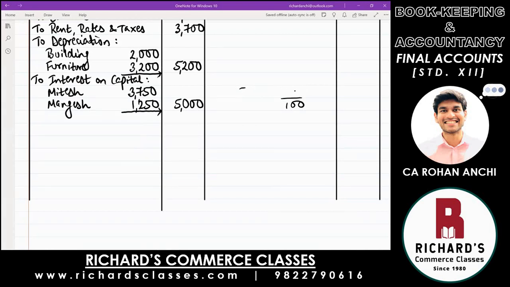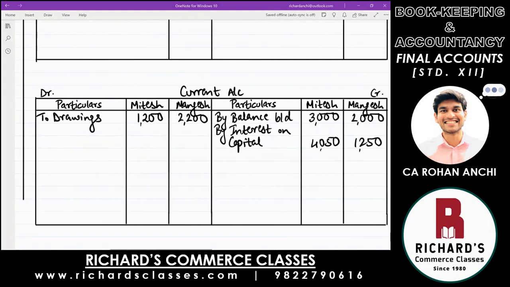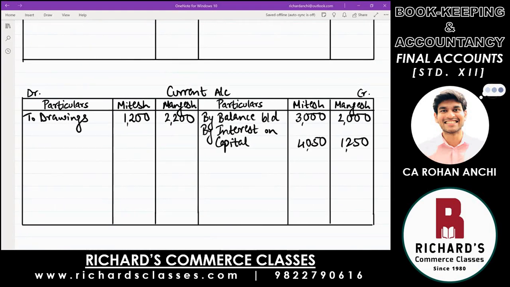Also, in the second effect in the current account, change that and make it 3,750. Now both effects are recorded. The interest on capital adjustment is complete.